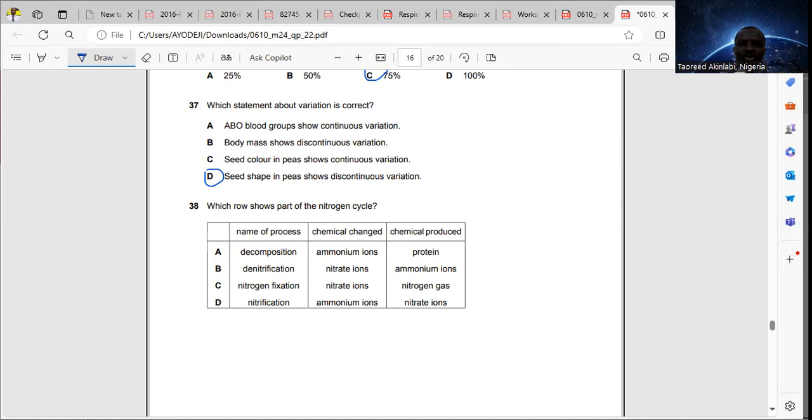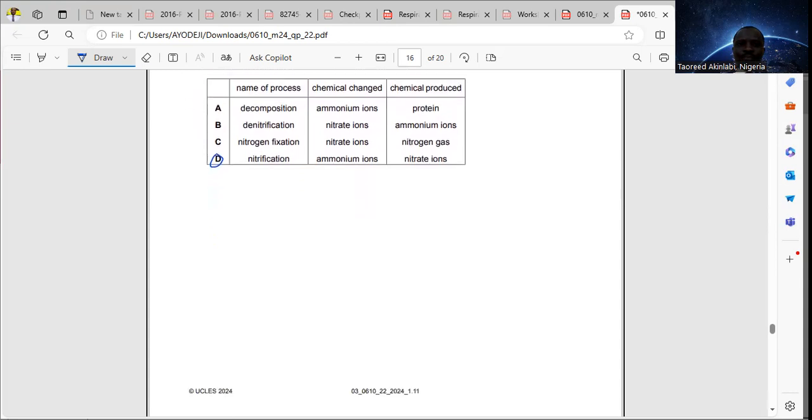In nitrification, the chemical that is changed is ammonium compounds or ammonium ions that will be changed to nitrate ions. That's nitrification. The other ones are wrong. For example, nitrogen fixation is nitrogen gas to nitrate ions. It has been altered in that part, and the other ones are like that.